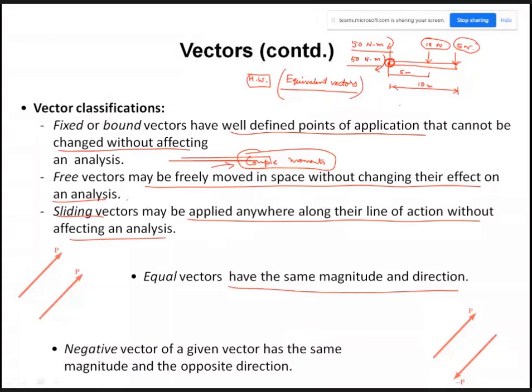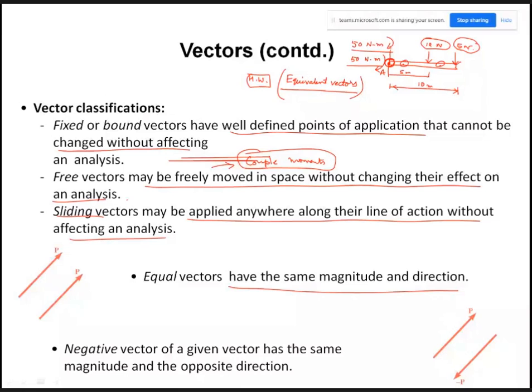Sir, actually here the forces are not equal, but the moments of the forces are equal. Moment we define obviously with respect to a point, isn't it? At this point there will be some different moment, at this point there will be some different moment, isn't it? So with respect to this point A, the magnitude as well as the direction of the moment is the same. Correct? Okay.